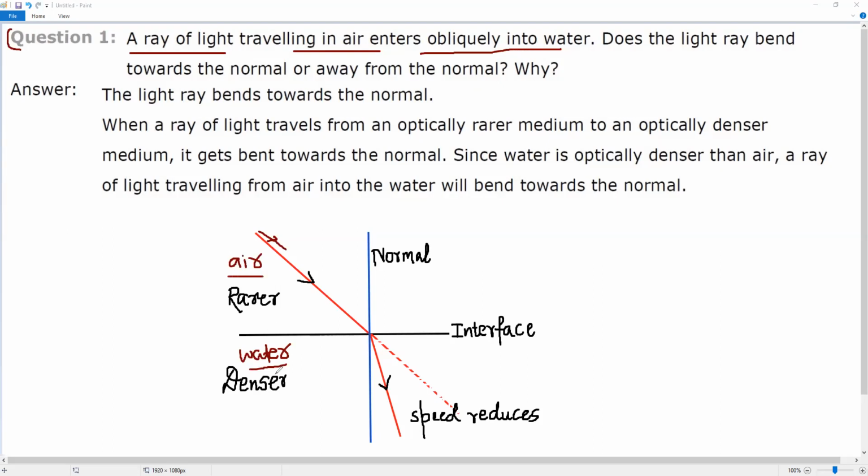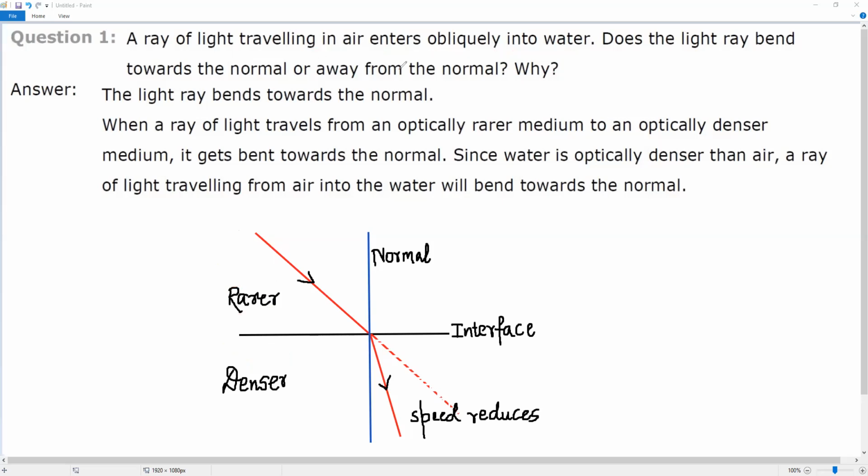There are two types of densities, that is mass density and optical density. So which one are we discussing? We are discussing optical density. So water is optically denser for light and air is optically rarer in case of light. Optically rarer, that is related to light.